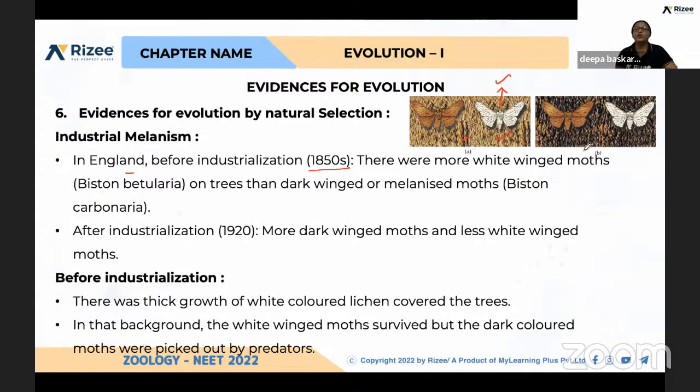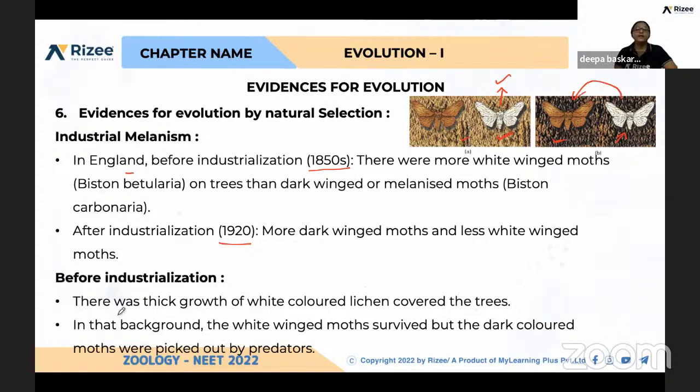And after that, due to pollution and industrialization, by the year 1920, after 70 years, the tree bark color had changed to dark brown. So automatically, when the color changes, it is clearly visible when the moths are white. When they were white in color, they could be easily identified by the predators. So for that, it evolved.